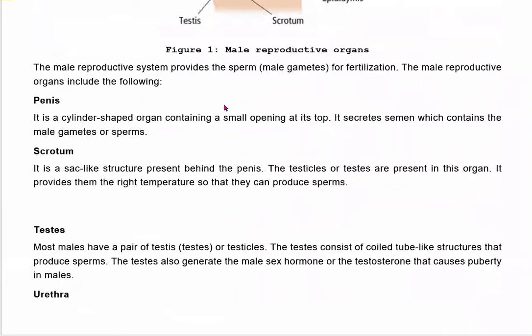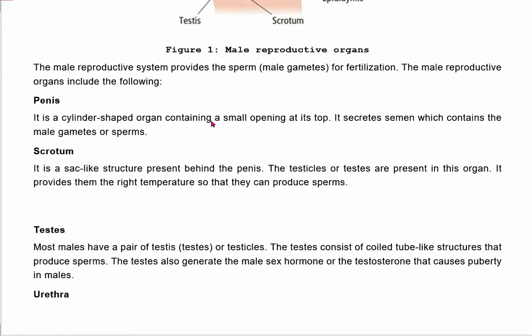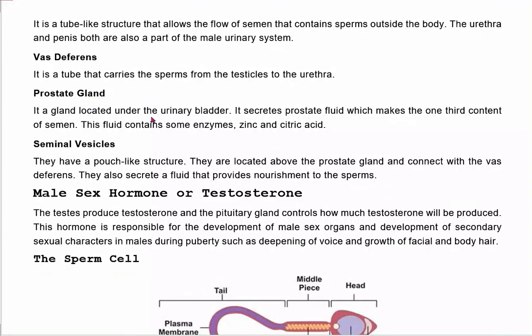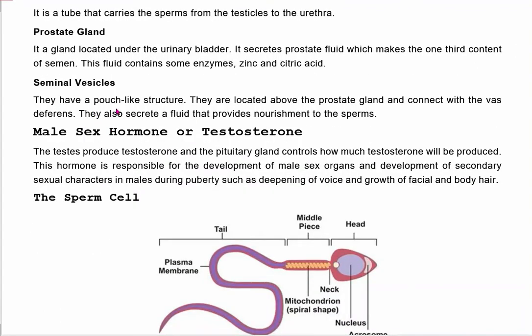I show you. Here is the prostate gland. This one is the seminal vesicle and these are Cowper's glands. You remember three things. The prostate gland you understood. Next one is seminal vesicles. They have a small pouch-like structure. They are located above the prostate gland and connect with the vas deferens.